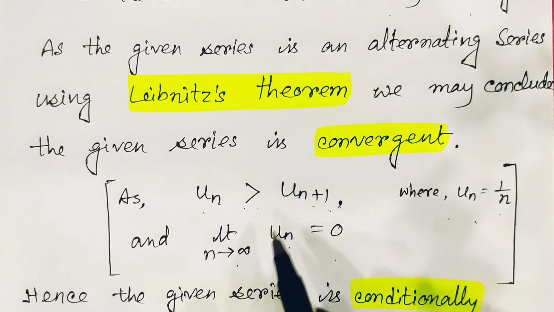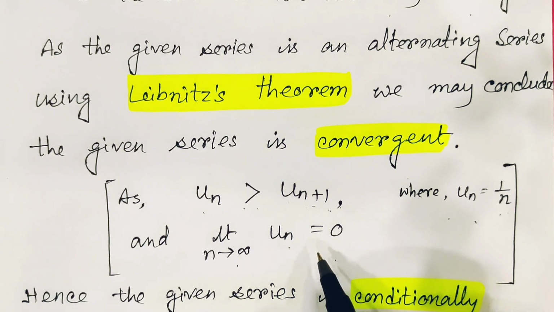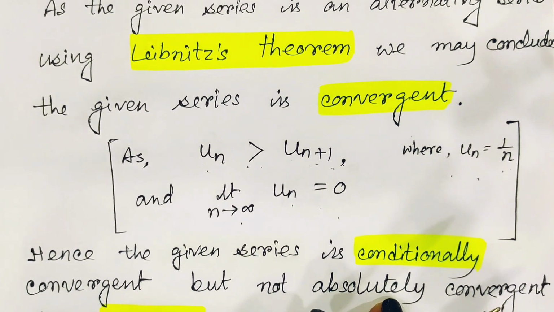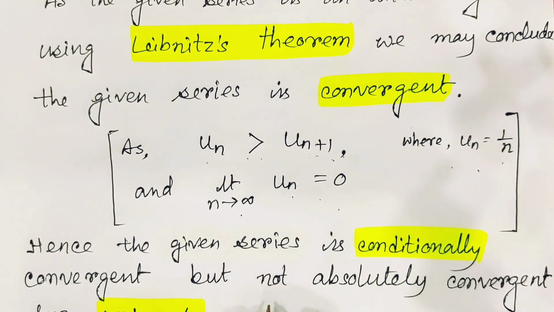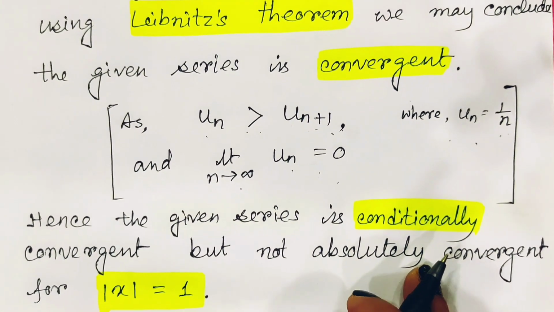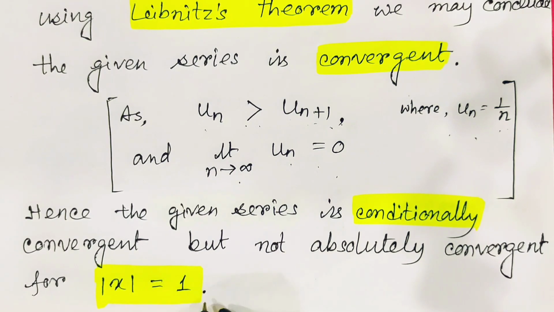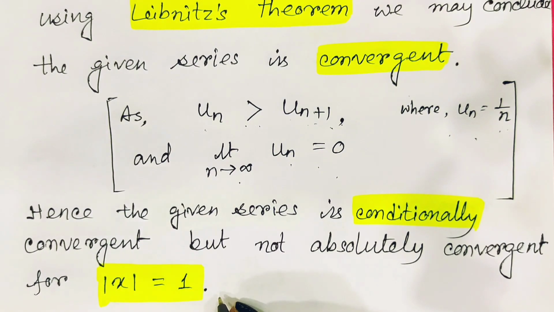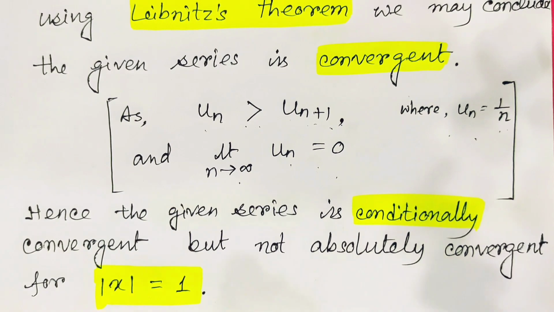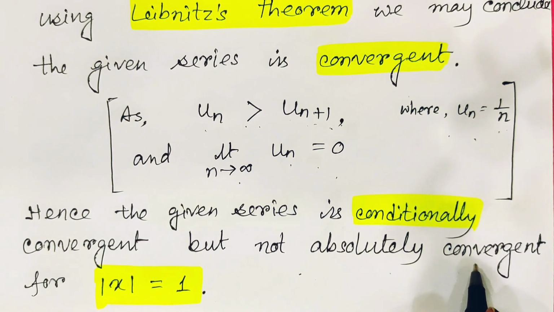So both conditions for the Leibniz theorem are satisfied. Hence we can say the given series is conditionally convergent but not absolutely convergent for |x| equals 1. So the given series is not absolutely convergent.